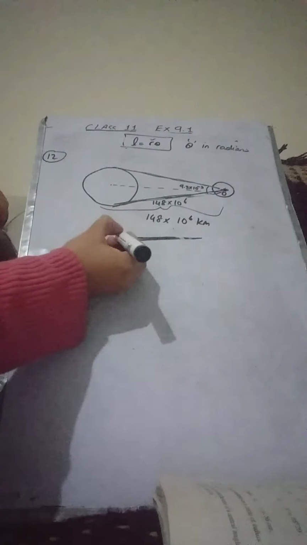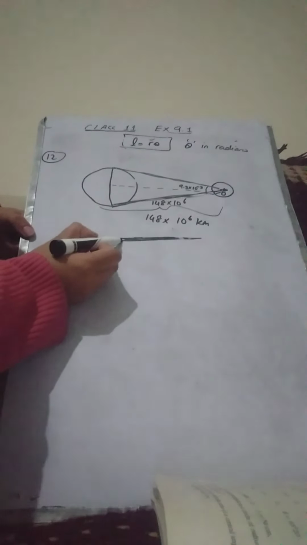So we can say that this length will be equal to this length. This will be equal to 148 into 10 raised to power 6, and this too, because the angle is very, very small, so these lines are going to be equal. Now what they have asked is to find the diameter of the sun. We need to find this diameter.